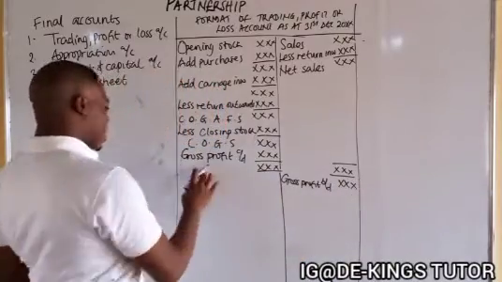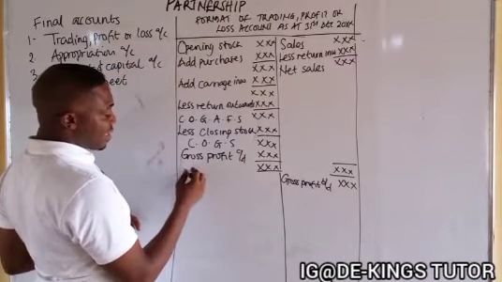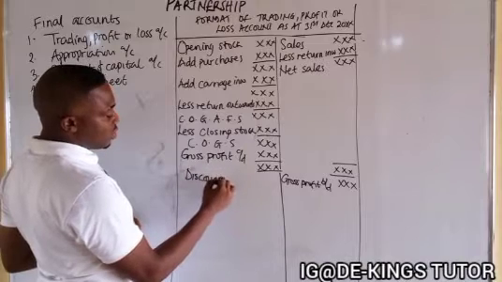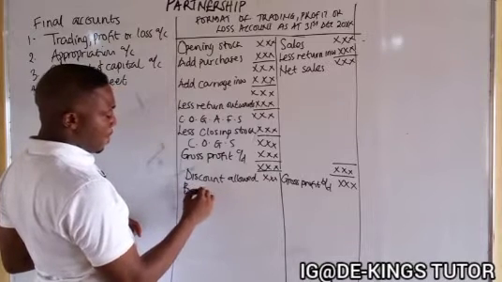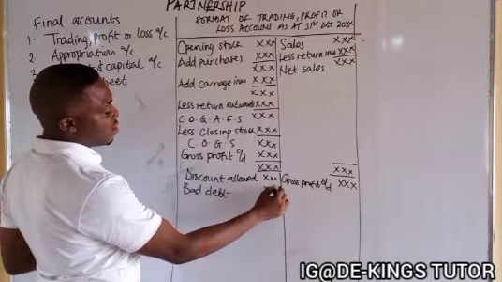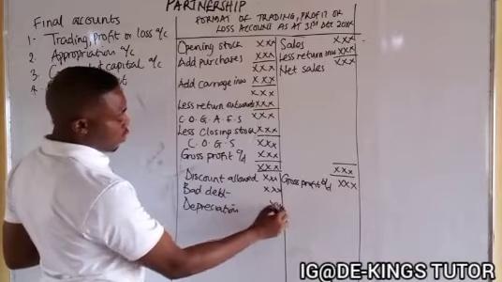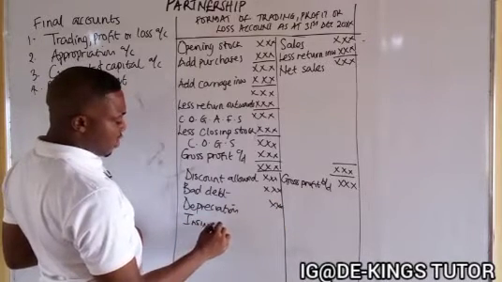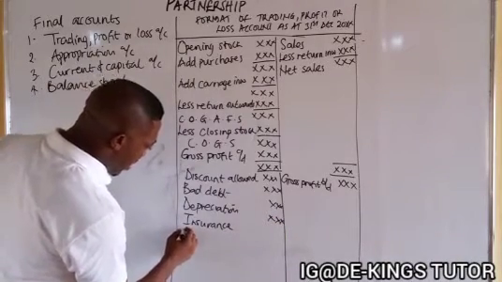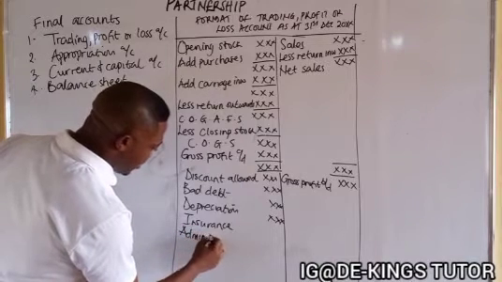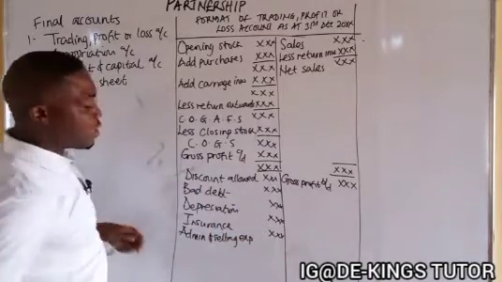Then we'll have expenses as regards there, like discount allowed, bad debt, depreciation, insurance, administration and selling expenses, and all other expenses will be processed there.